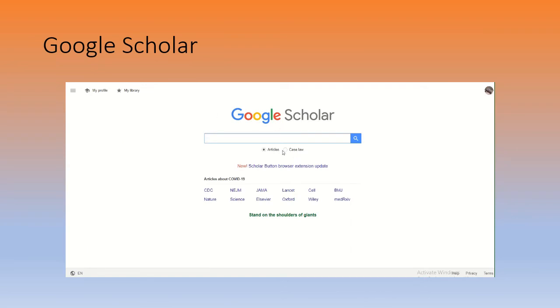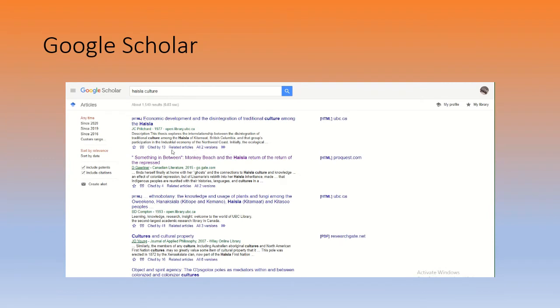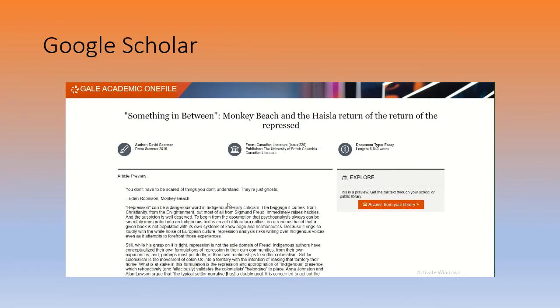We don't want case law, so don't click that. We don't want patents or anything. And so I'm going to type in Haisla culture. There we go. And here we go. I'm going to filter through these, figure out which one really has to do with my subject matter. Something in Between: Monkey Beach and the Haisla Return of the Repressed. So we don't get the full abstract on this one, but it's interesting. It mentions Haisla. Maybe it defines it for us. I'm still looking for that definition of their culture so I can put the background information in my essay.